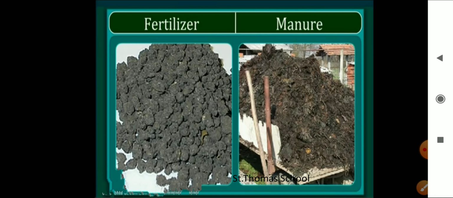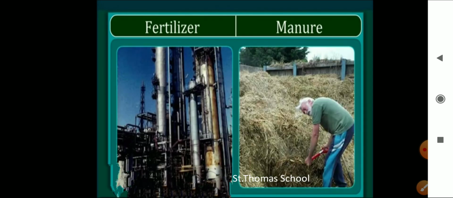So we learned the differences also. What are the differences between fertilizers and manure? Fertilizer is a man-made inorganic salt, whereas manure is a natural substance obtained by the decomposition of cattle dung and plant residues. Fertilizer is prepared in factories, whereas manure can be prepared in the fields.